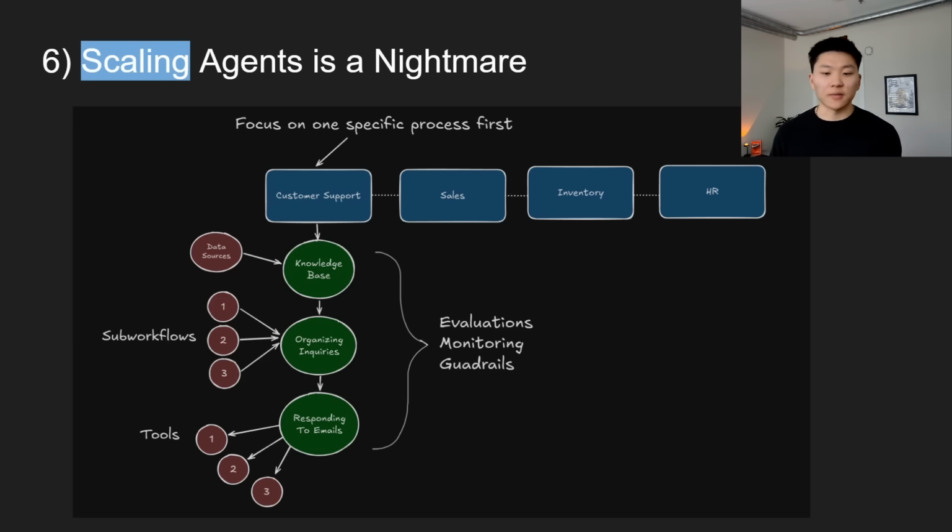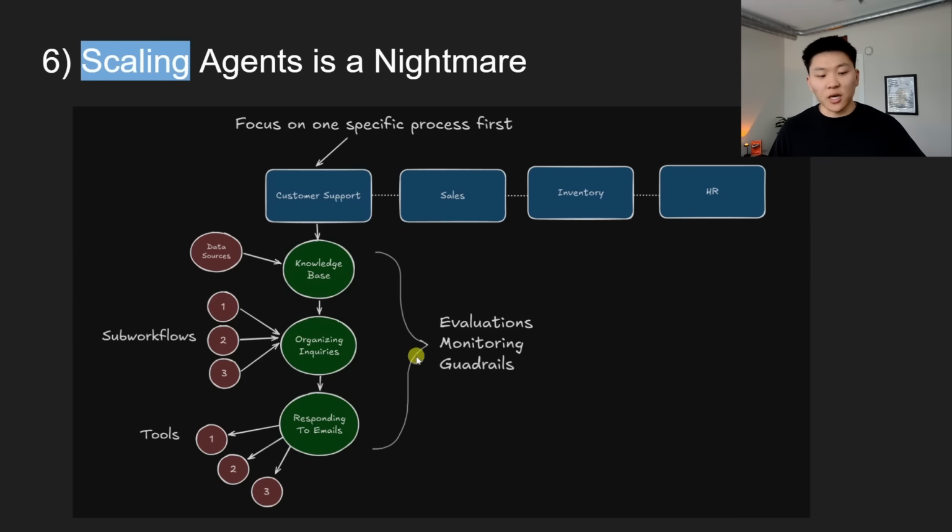Which we'll break down, and I made this little visualization so we can see what that means. So let's say we want to help this business with their customer support, sales, inventory, and HR management. Rather than building out little building blocks of tools within each of these processes, let's try to perfect one area first vertically, and then we'll start to move across the organization and look at doing other things and scaling to more users. So because we can focus on this one area, we can set up a knowledge base and set up the data sources and build that automated pipeline. We can set up how this kind of stuff gets organized with our sub workflows. We can set up an actual agent that's going to have different tool calls.